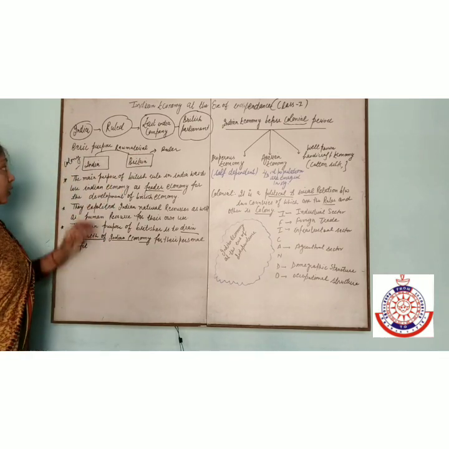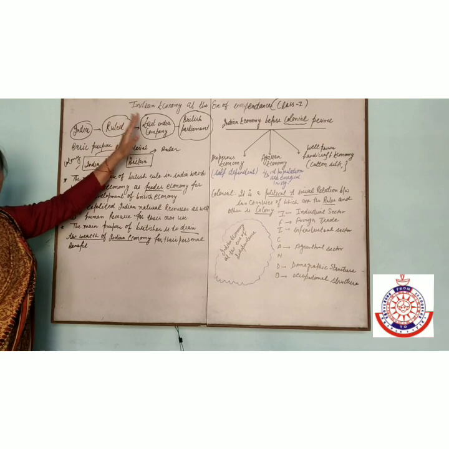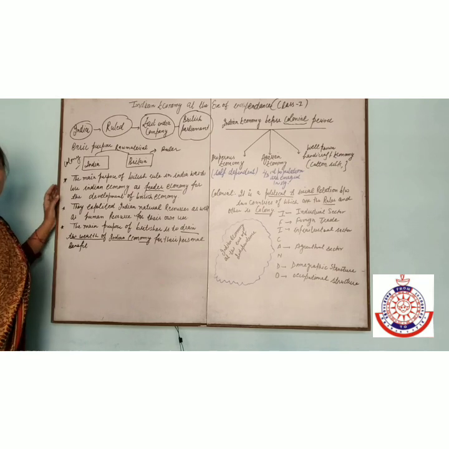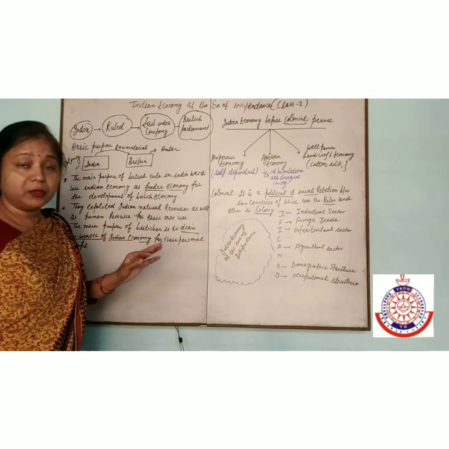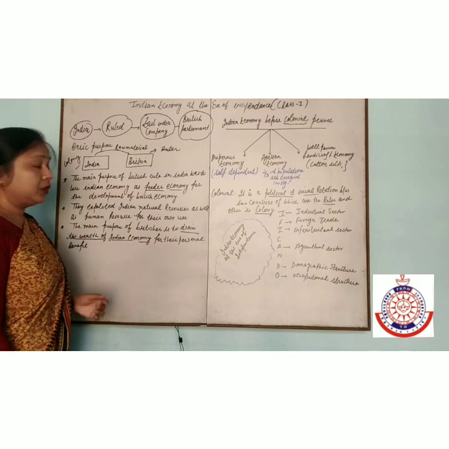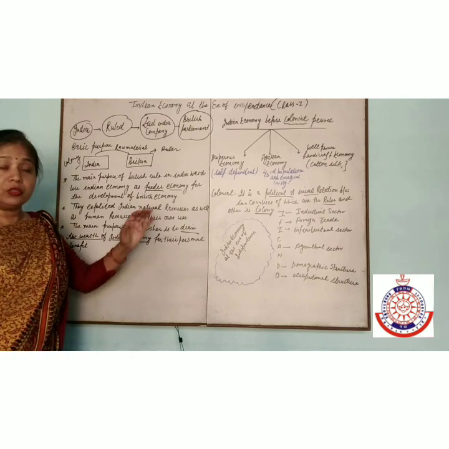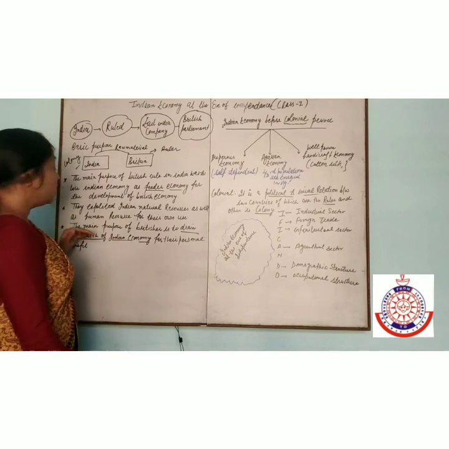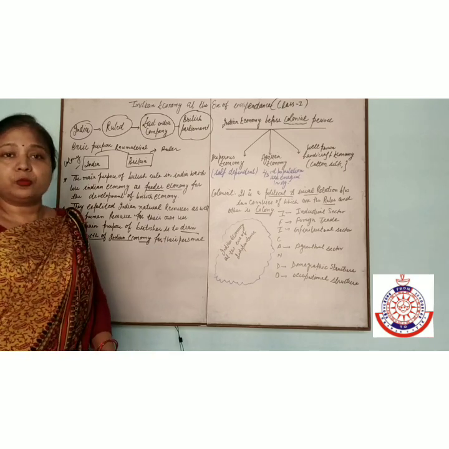What did Britain do? The British used Indian raw material and the natural resources from India. Now, what was the purpose of the British? The main purpose of British rule in India was to use the Indian economy as a feeder economy for the development of the British economy. They also exploited the natural resources as well as the human resources.